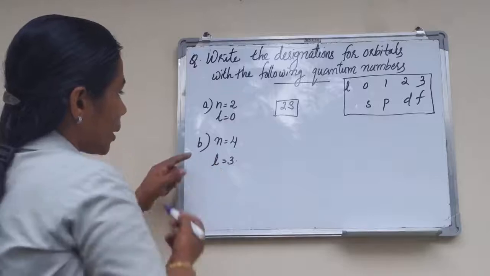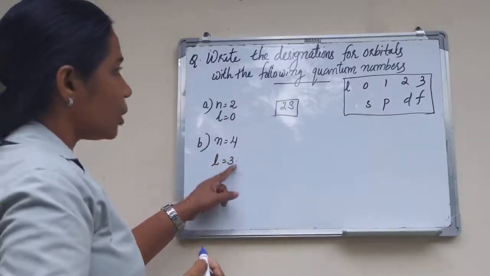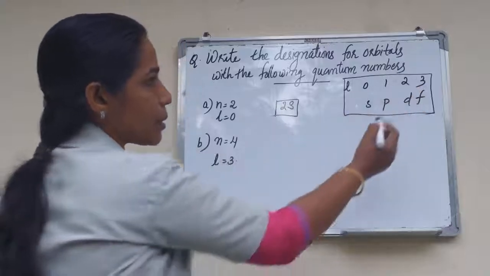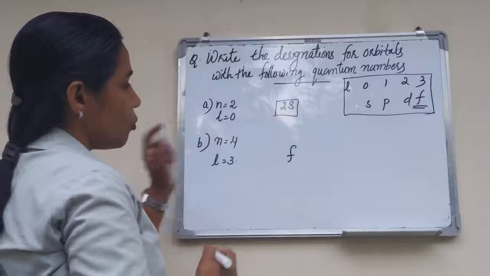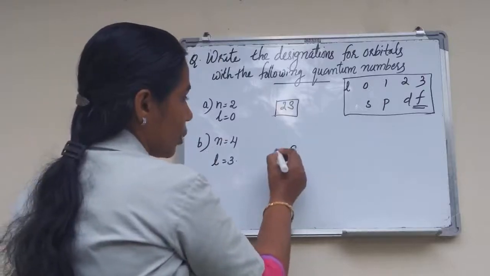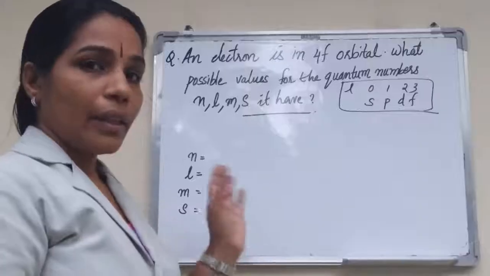Then what about the second question? n is equal to 4, l is equal to 3. l is equal to 3 means f subshell, that is f. n is equal to 4, so 4. The orbital is 4f.